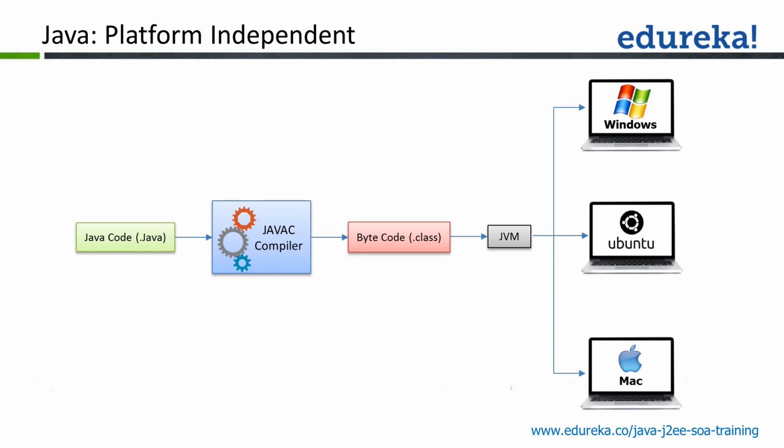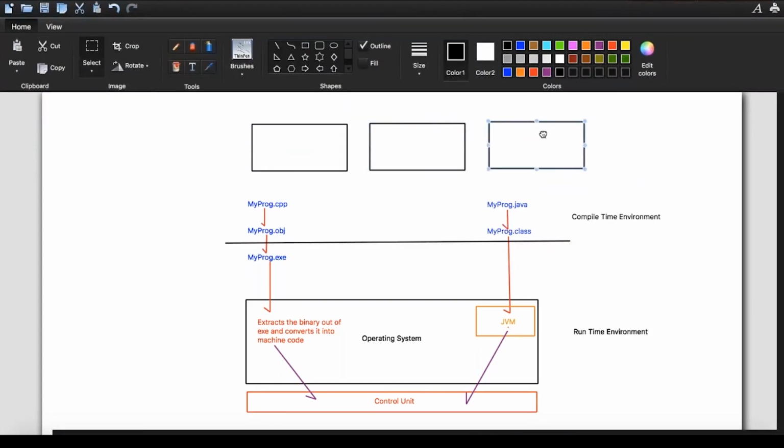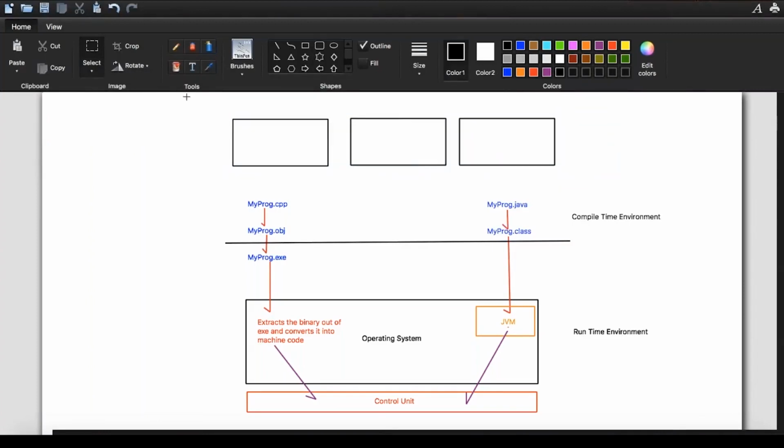This way Java turns out to be a platform independent concept. What I'm trying to say is that you put this bytecode into a pen drive, you take it to some other operating system, and you just execute it over there, because JVM will be available in each and every operating system. JVM will have 3 tiers. So let's see how the JVM looks. For JVM, we got 3 major blocks. The first block is known as the class loader.